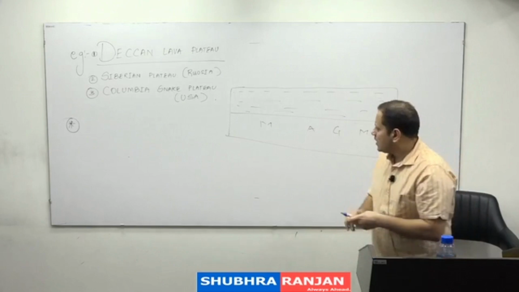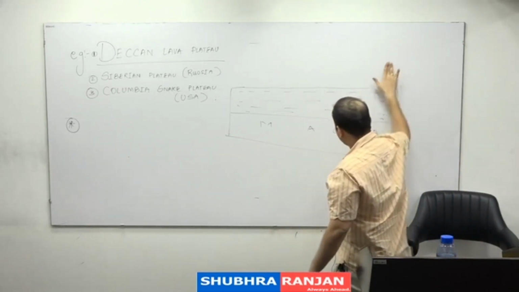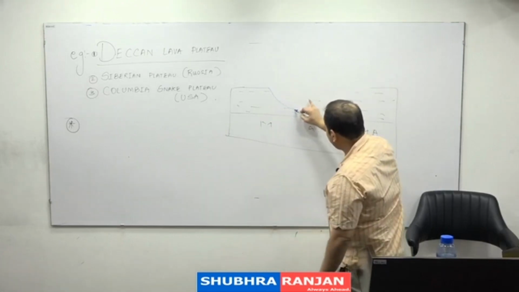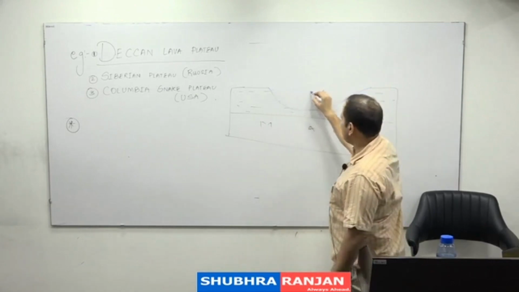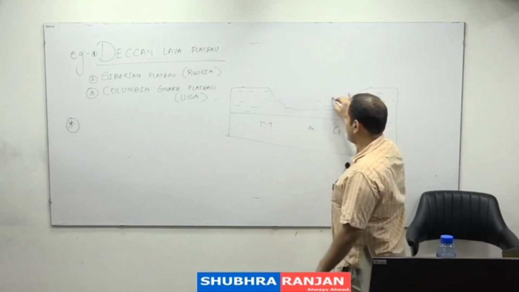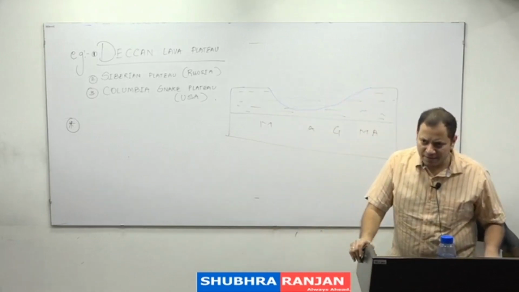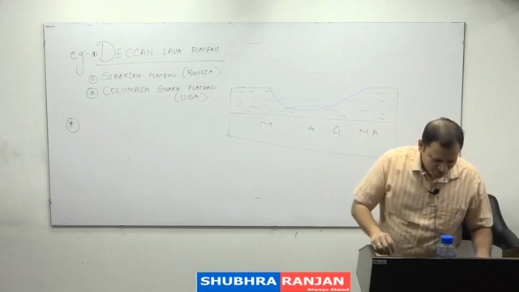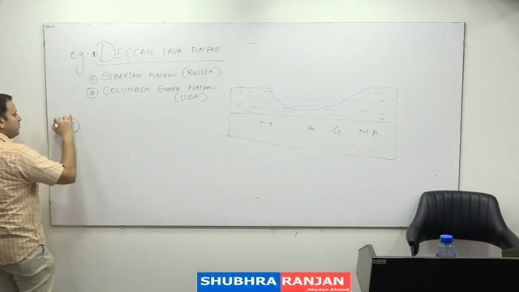So below the ground there is a water level. When a meteor will come and it will remove this surface, so can I say agar ye itna hi part is removed, ye water will be exposed? And can you call this over the period of time as lake? This is a lake. So second thing for prelims you remember,